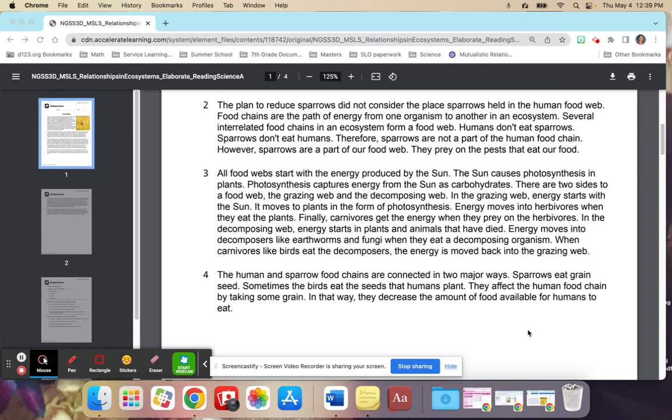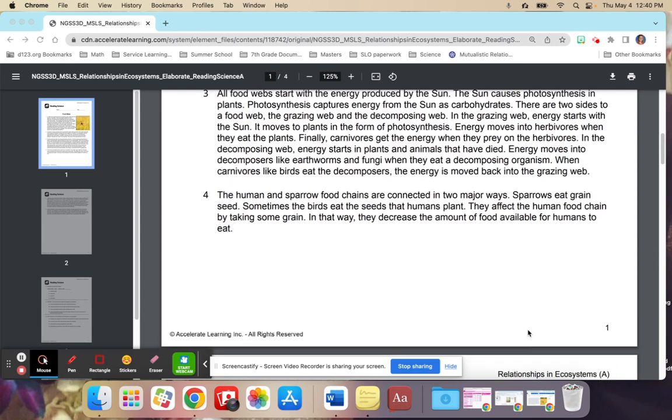In the decomposing web, energy starts in plants and animals that have died. Energy moves into decomposers like earthworms and fungi when they eat a decomposing organism. When carnivores like birds eat decomposers, the energy moves back into the grazing web.